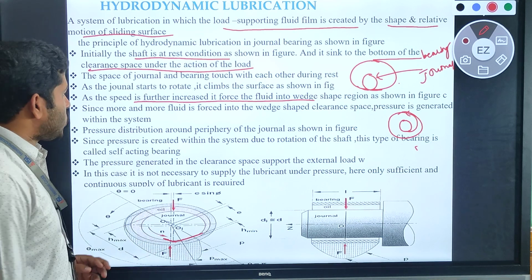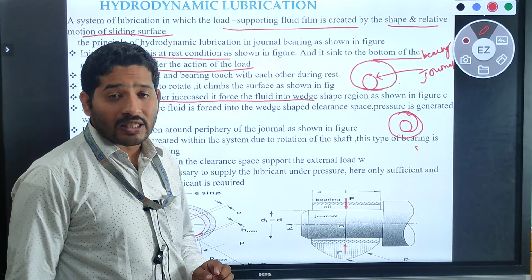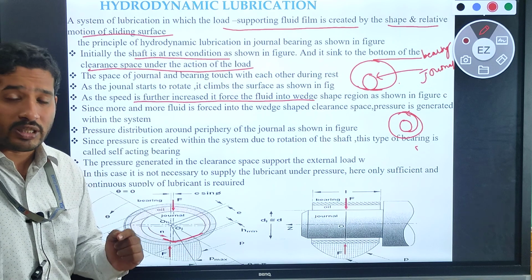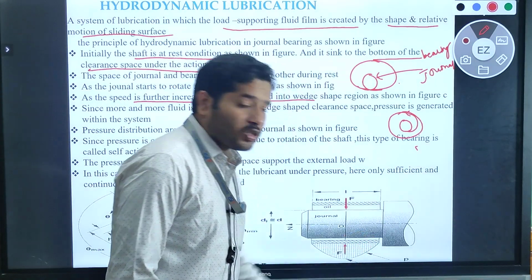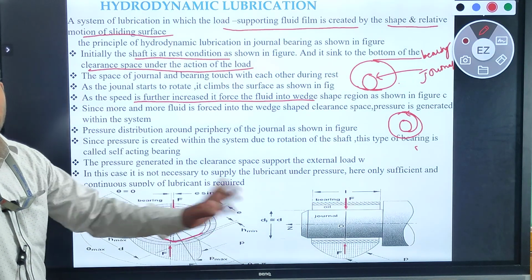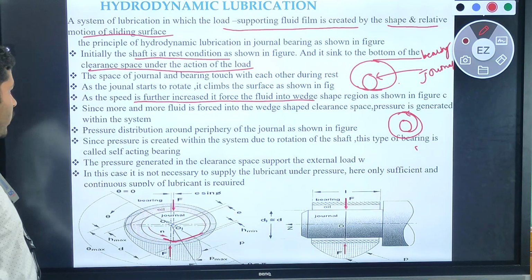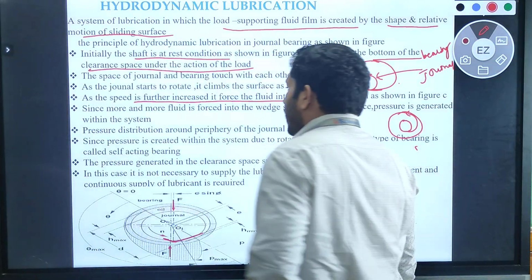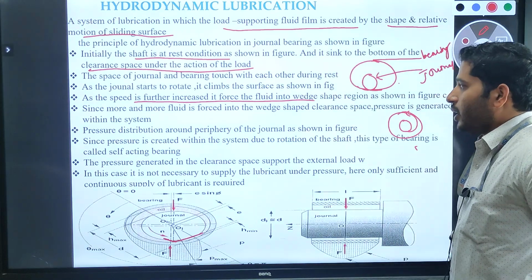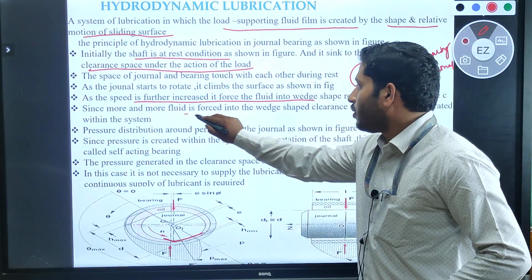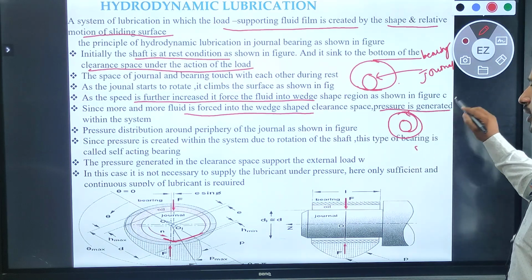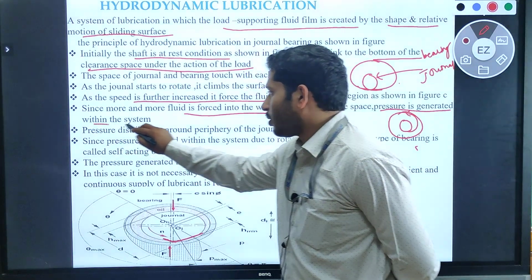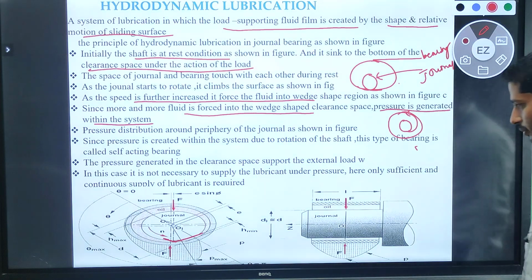Is it right? So for that reason, we need to supply a sufficient amount of lubricant in between the journal and the bearing. If you supply it, then the shape should be in the form of a wedge, in the form of wedge shape. Clear? Since more and more fluid is forced into the wedge shape, the clearance space pressure is generated within the system.